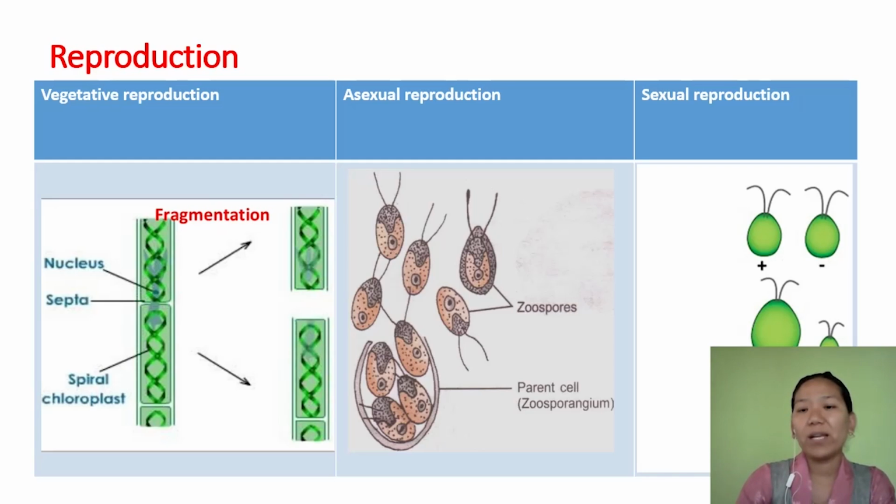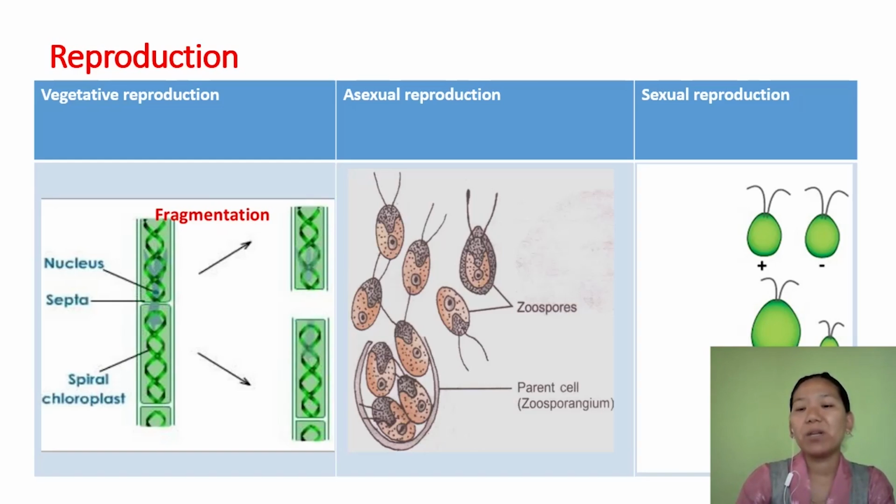Now we have another type of gamete here. Morphologically, just by looking at this, you can see they are distinct. One is larger, one is smaller. In this picture, you can see a large flagellated gamete and a small biflagellated gamete. They look dissimilar.